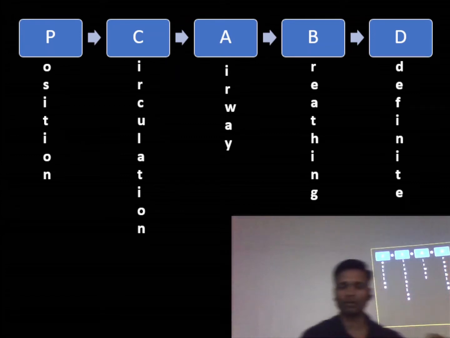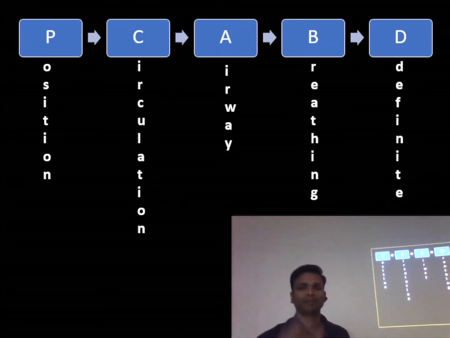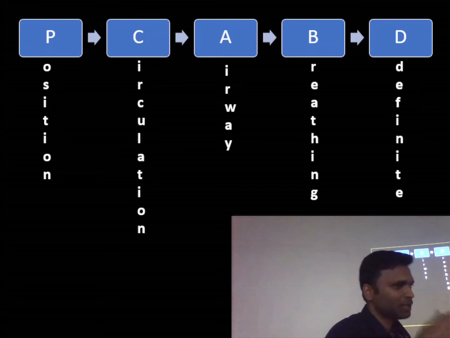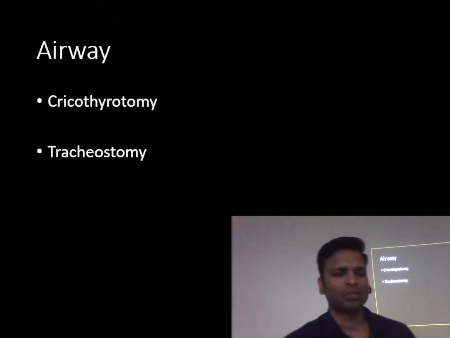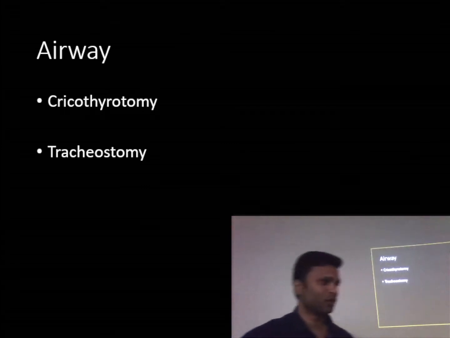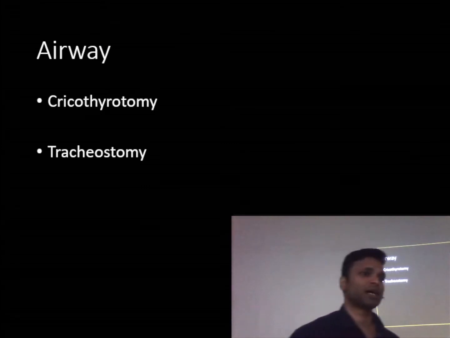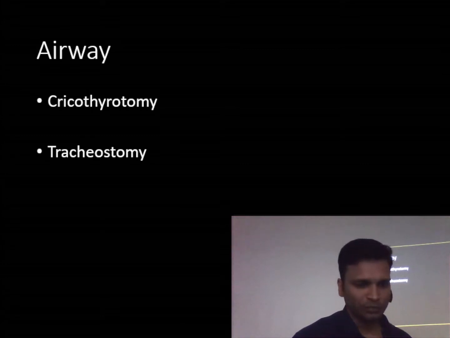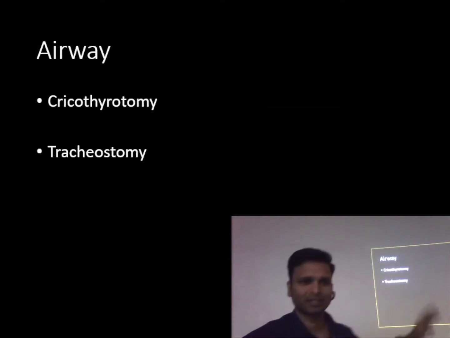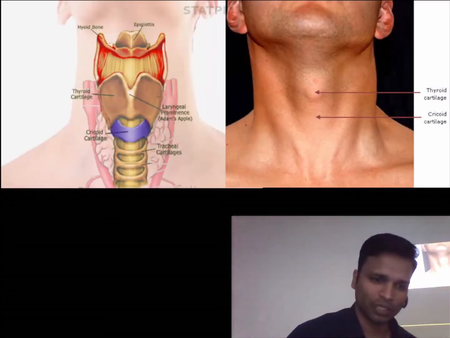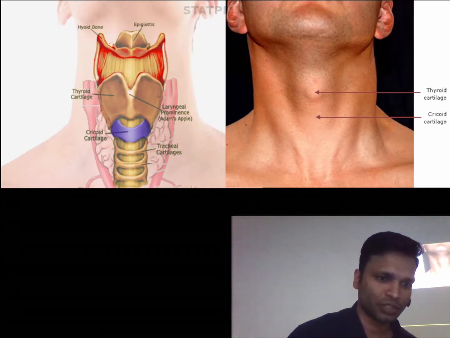I am not going to go into detail about tracheostomy, it is a technique sensitive procedure, but cricothyrotomy आप अपने क्लिनिक में easily कर सकते हो without damaging any vital structures. Okay, I will show you the images and videos. So basically, as I told you, airway open करने के लिए, if you think there is upper airway obstruction, laryngeal edema, you do cricothyrotomy or tracheostomy. We'll throw out tracheostomy abhi, it is technique sensitive. We'll talk about cricothyrotomy. So isme what we do is, let me switch to laser pointer.